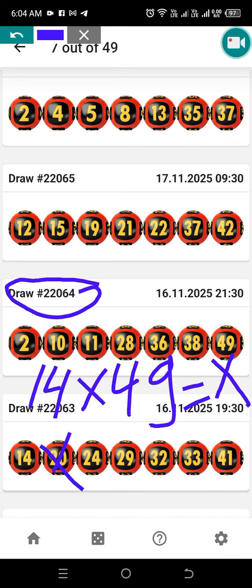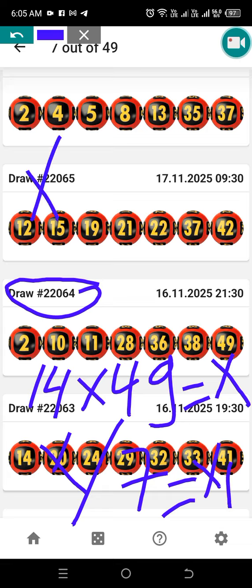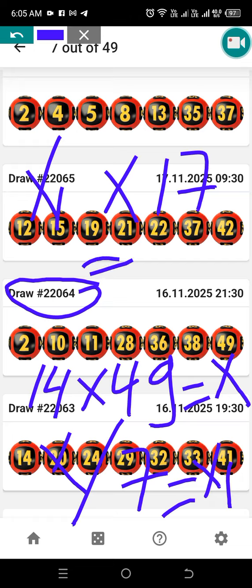You take the answer x, you divide by the total number of the draw, which is 7, you get x1. After getting x1, you multiply by the date. The date was 17, you get x2, then you take x2, you add 56.